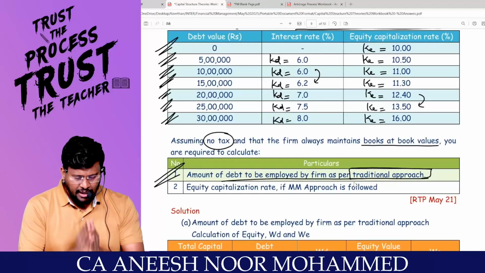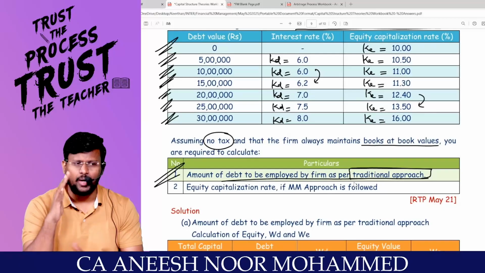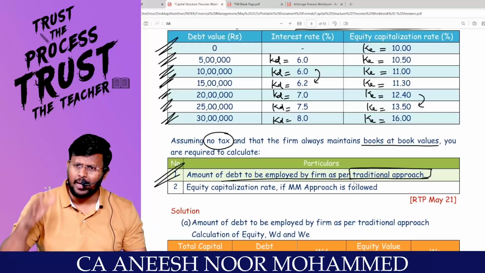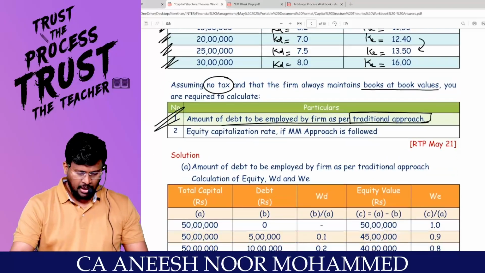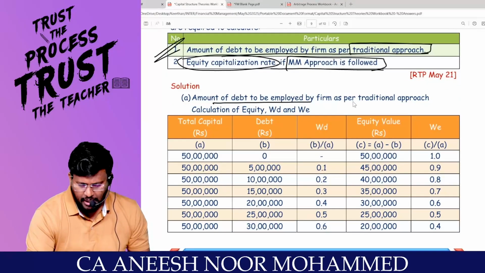The traditional approach is saying that at every capital mix, you will be having a different KO. You have to choose a capital mix having the lowest KO, and that will be taken as the optimum capital structure. Only under the traditional approach do we have the concept of optimum capital structure. Whether under NI approach, NOI approach or the MM approach, we don't have a concept of it at all. Can you calculate the amount of debt to be employed by the firm as per the traditional approach?